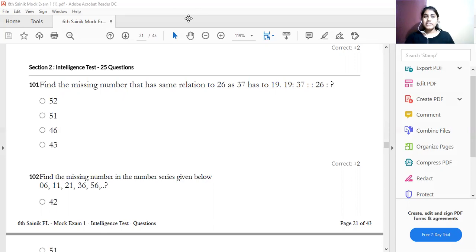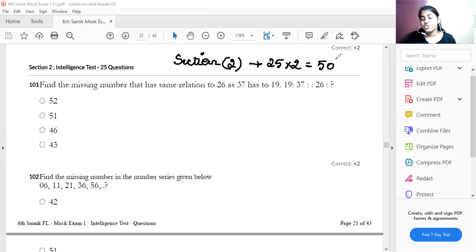Yesterday you have written the mock test series. So let us discuss the answers for those now. We'll discuss the intelligence test first. Hope you all know which section intelligence is under. It is Section 2. It contains 25 questions, each carrying 2 marks, so it is totally for 50 marks.